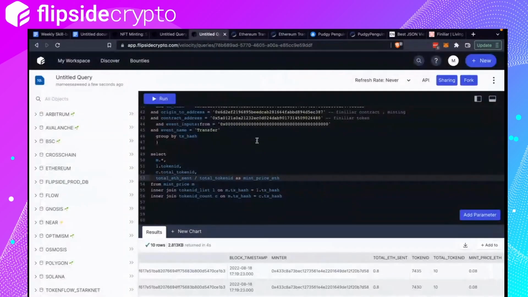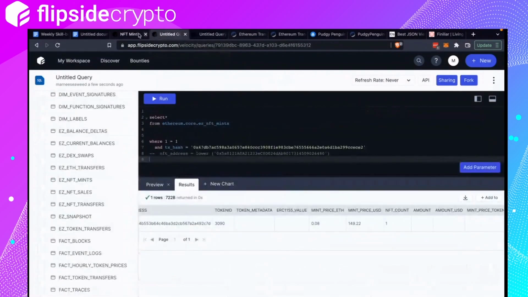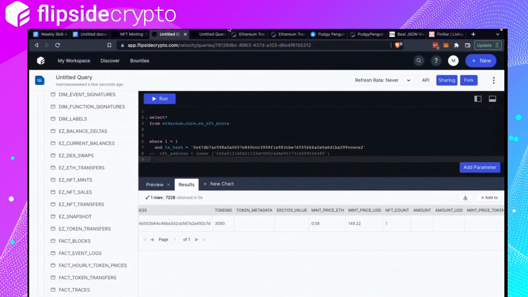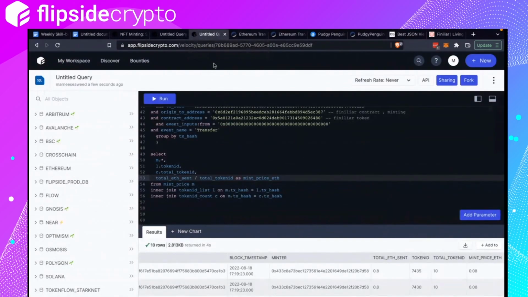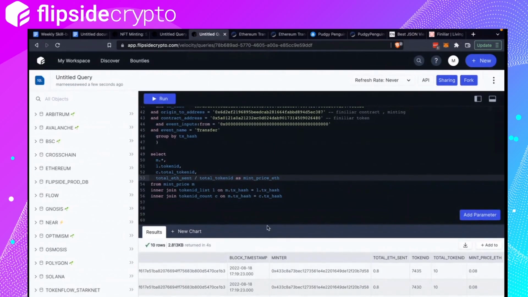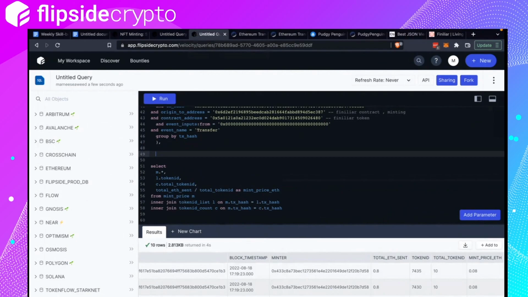All right. And I think the question says show several metrics that could be interesting. Then you could do a lot of things here, right? You could look at how many NFTs each minter minted. Let me just call this Finiliar mint raw, right?